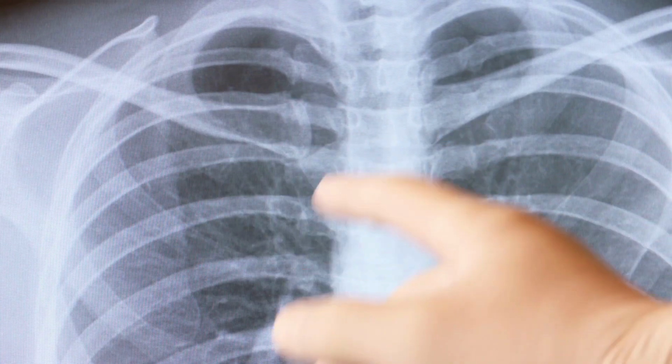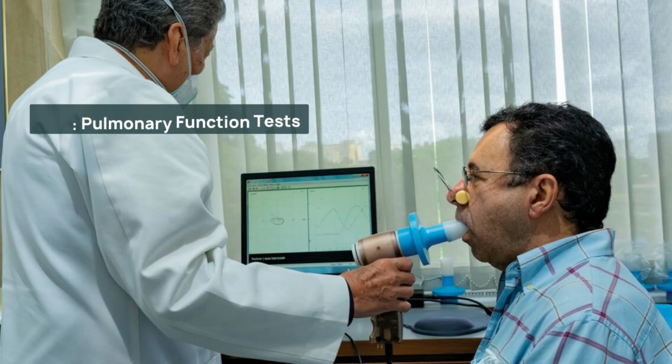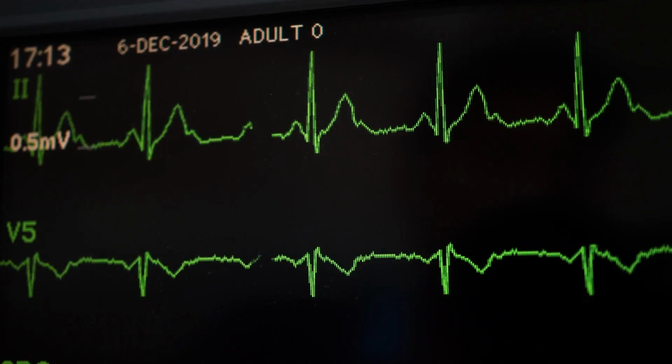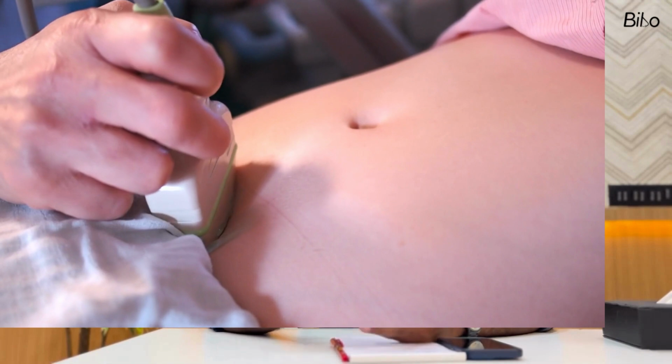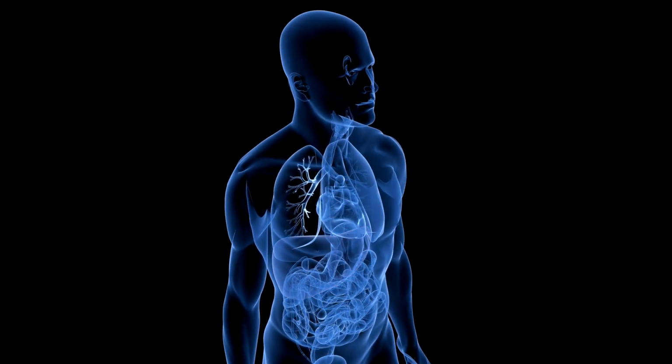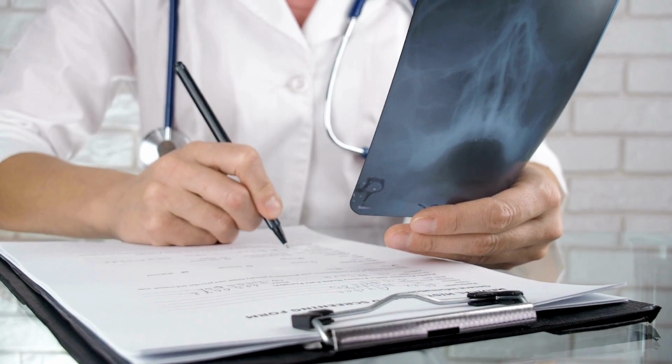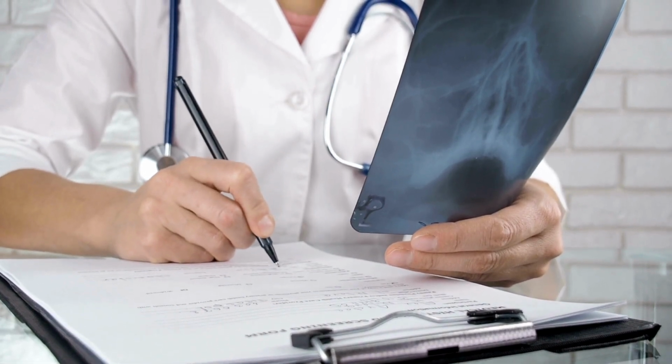So how will we diagnose? Any condition related to the lungs, we diagnose by a chest X-ray and PFT. If the condition is related to the heart, we need to do an ECG and a 2D echo. If the condition is related to the kidney, we do an ultrasound abdomen and renal function test. If you suspect the condition is related to the liver, we can do a liver function test along with ultrasound abdomen. Broadly, all these things are decided by the doctor based on your clinical history.